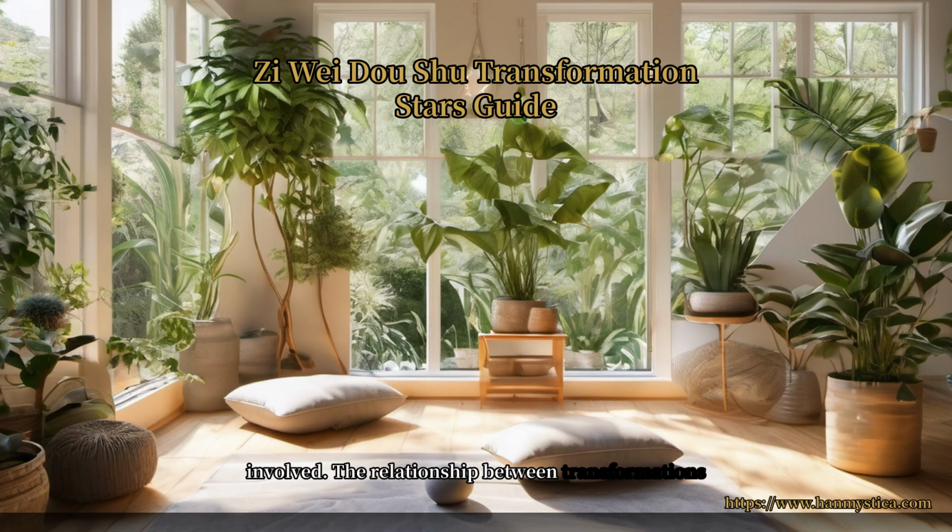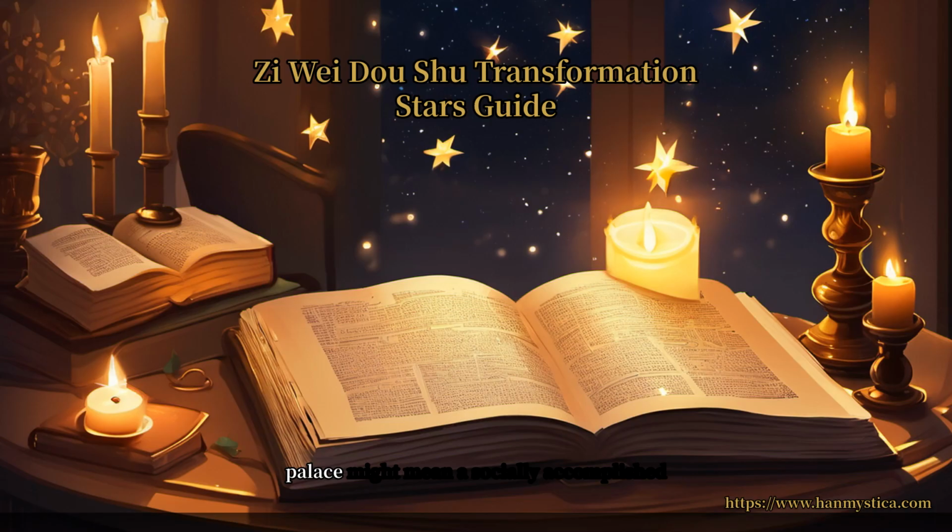The relationship between transformations across different palaces also matters. Hua Quan in the career palace combined with Hua Lu in the wealth palace is a powerful combination for professional and financial success. Hua Ku in the life palace with Hua Ji in the relationships palace might mean a socially accomplished person who struggles in intimate relationships.